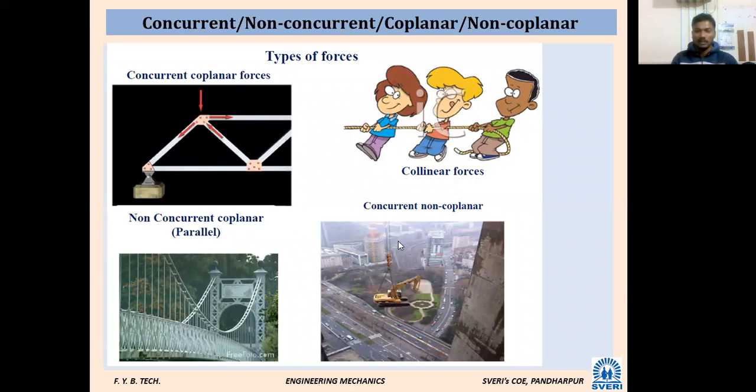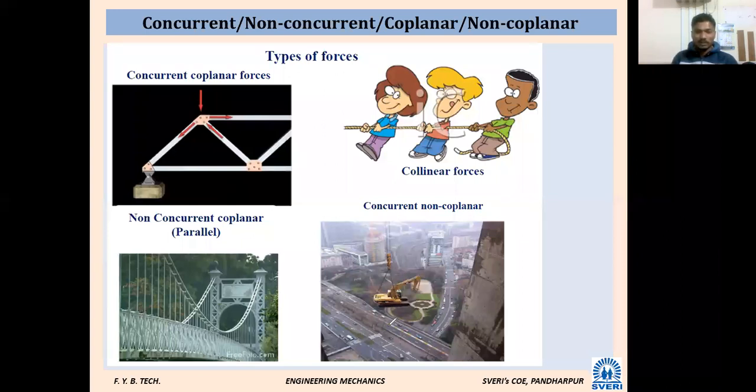Non-coplanar forces. I have given one example of non-coplanar forces. Does anybody remember? Non-coplanar forces: the lines of action of the forces are not lying in a single plane. That is called non-coplanar forces. Example? Tripod, very good. We have seen the example of a tripod.